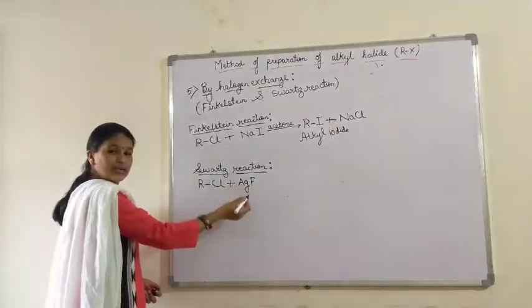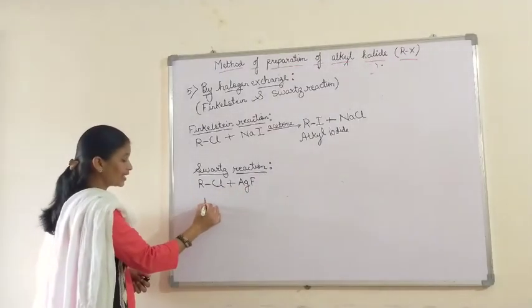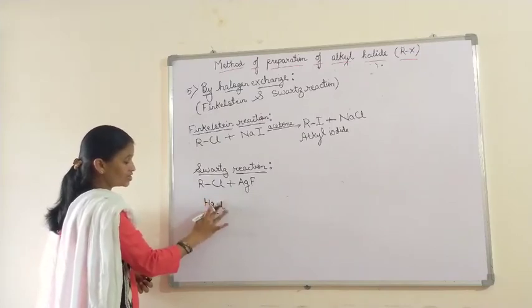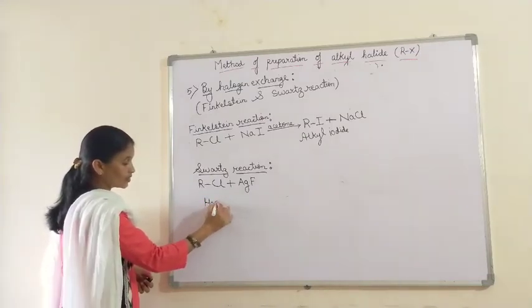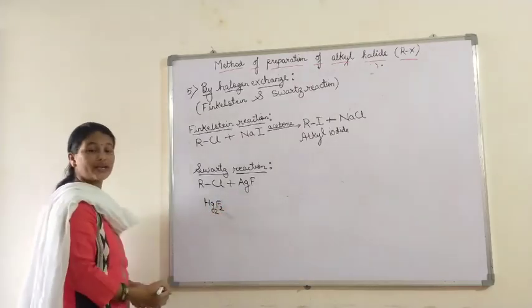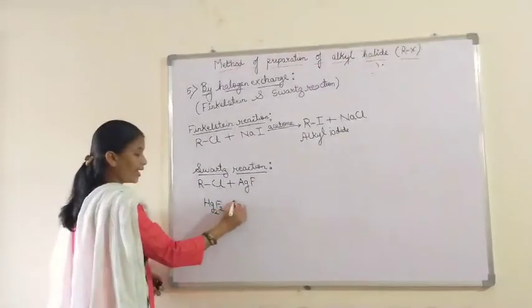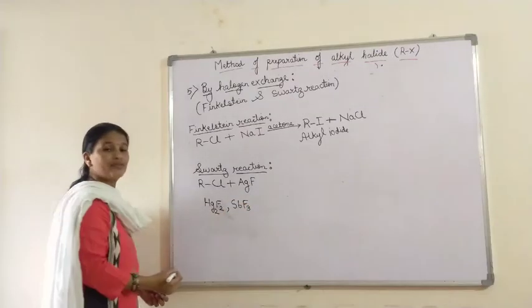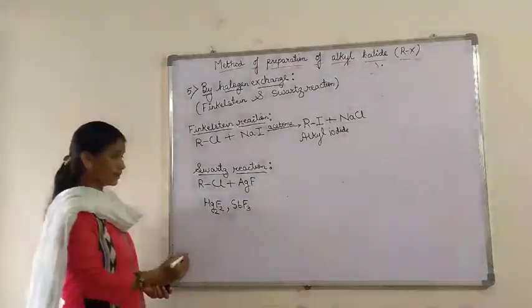Instead of this metallic fluoride, we can take Hg2F2, that is mercurous fluoride, or SbF3, meaning any metallic fluoride we can take here.